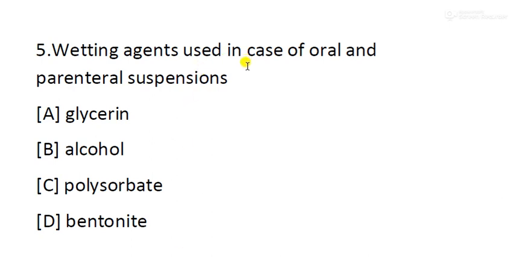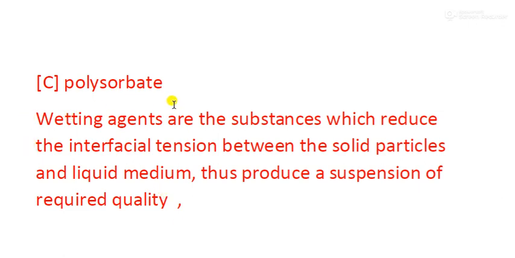Wetting agents used in case of oral and parenteral suspension: option A, glycerin; option B, alcohol; option C, polysorbate; option D, bentonite. So the right answer will be option C, polysorbate. So what is a wetting agent? Wetting agents are substances which reduce the interfacial tension between the solid particles and the liquid medium, thus producing a suspension of required quality.